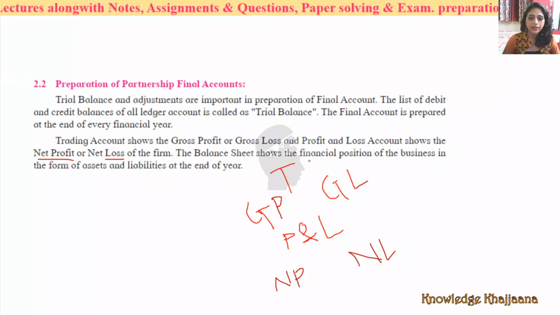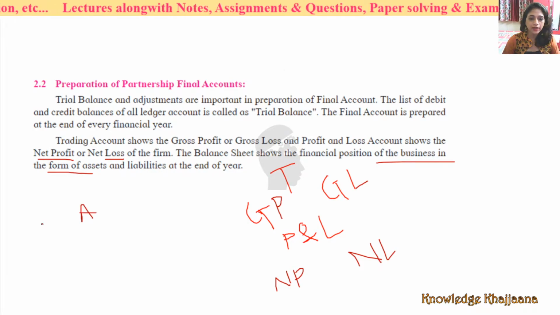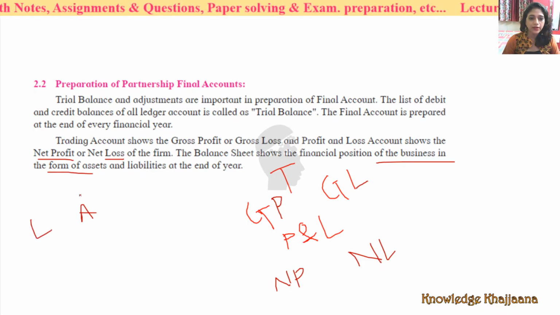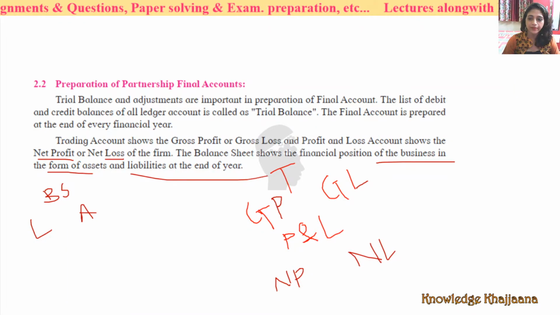The balance sheet shows the financial position of the business in the form of assets and liabilities, right? Liabilities are shown on this side and assets are shown on this side, for the balance sheet. That is the financial position.